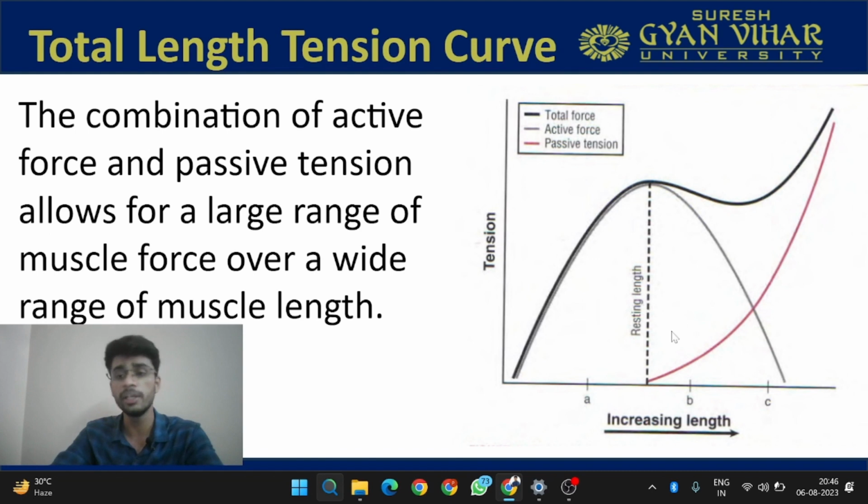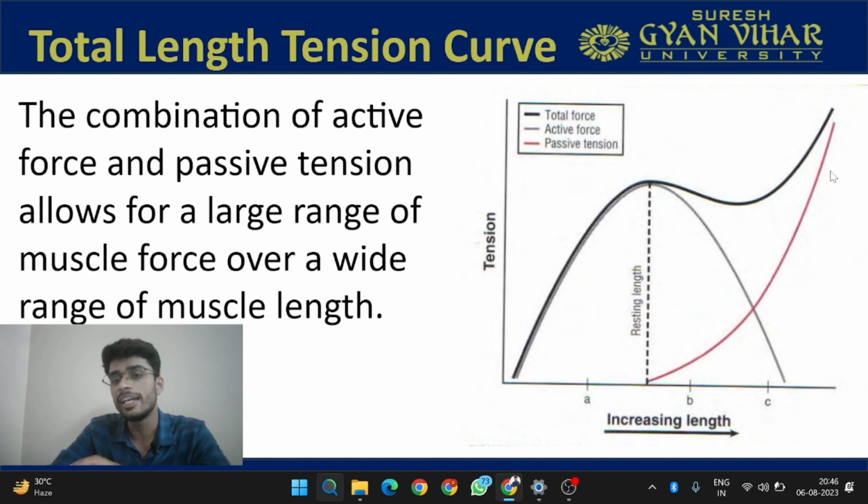How is it happening? Now focus on this gray line. This is actually depicting the active forces generated by the muscle. Here the muscle is in a short position, and here the muscle is in a lengthened position. So this is the optimal position where the muscle can produce force. As you can see in the graph, after coming from here, there is a decline in the force, but this decline is actually managed by the other component, which is passive tension.